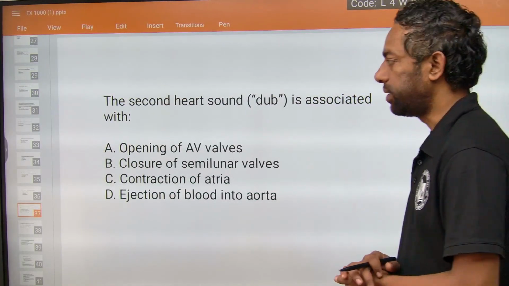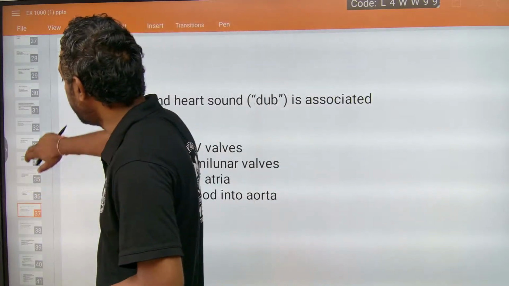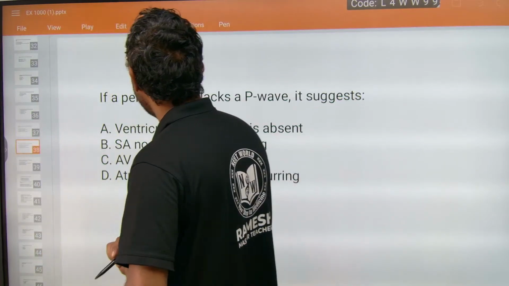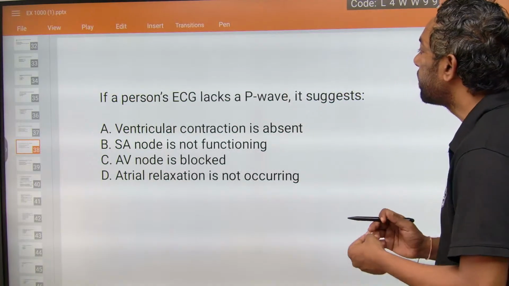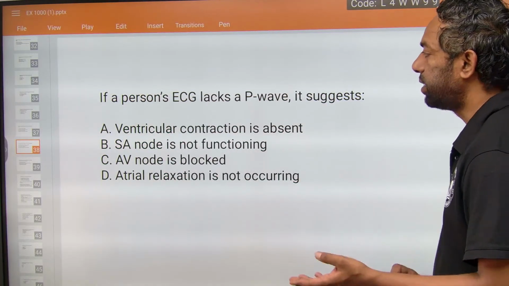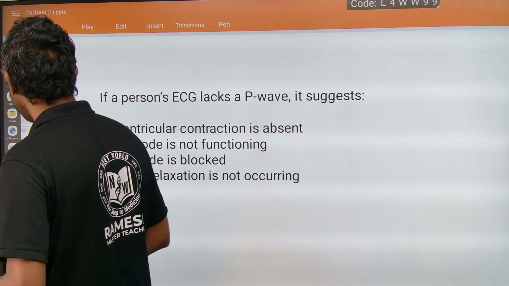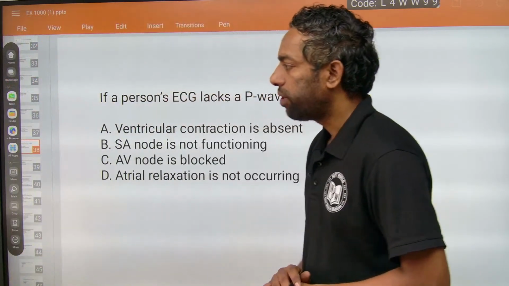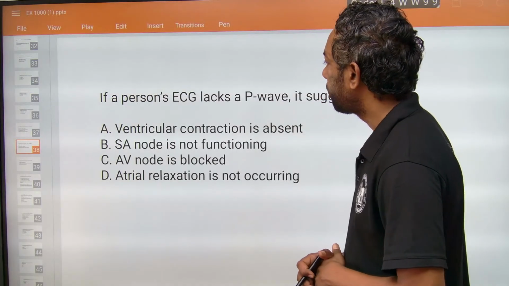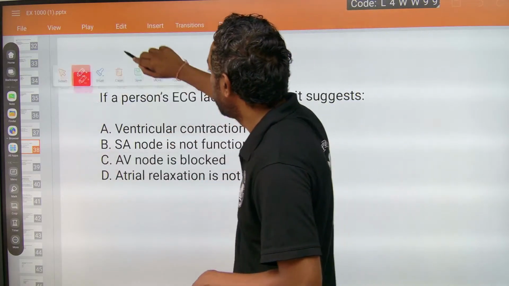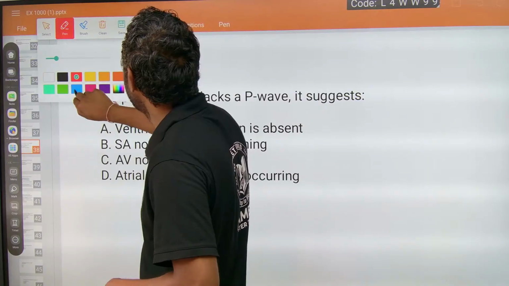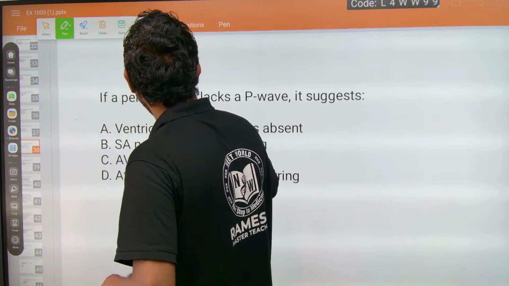Come to the next question. A person's ECG lacks a P wave, it suggests. This is an application-oriented question.